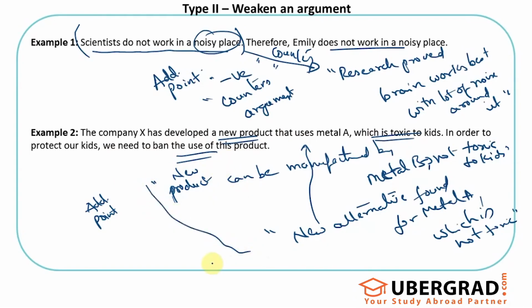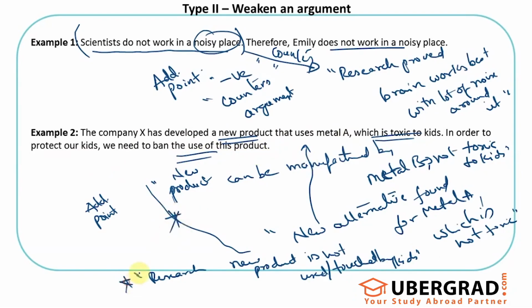Statements like this, or maybe there is research which said that the new product is not used by kids, or not touched by kids. If it's not touched or used by kids, how would that impact kids? How would it be toxic to the kids, because they are not going to touch or use it? Hence there will be no problem for them and no need for banning the product. Statements like this would weaken the argument or counter the core argument of this passage.